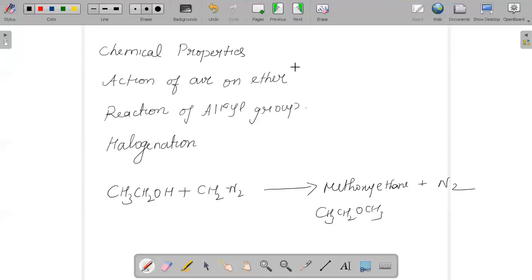You can take anisole, and if it reacts with CH3Cl, this will give you 2-methylanisole plus 4-methylanisole.